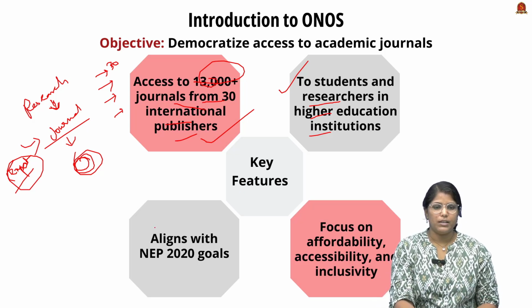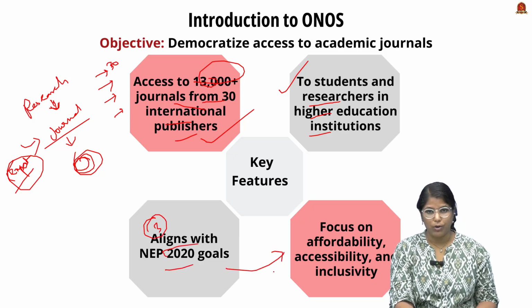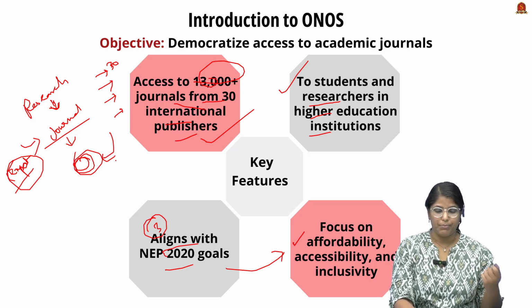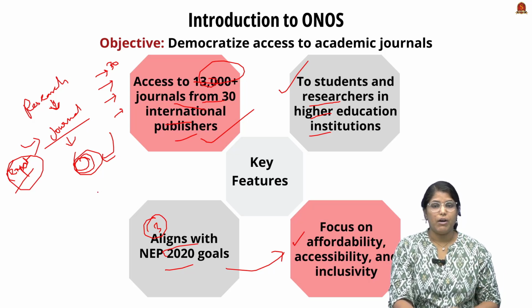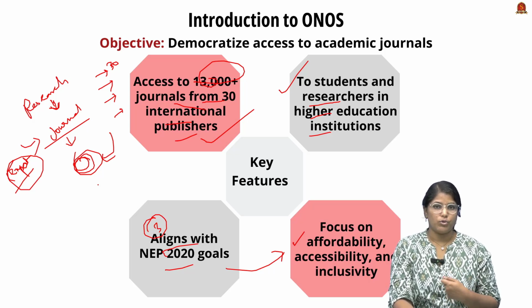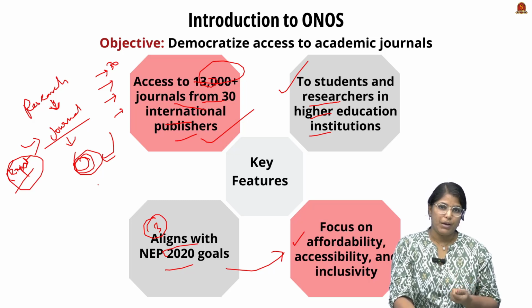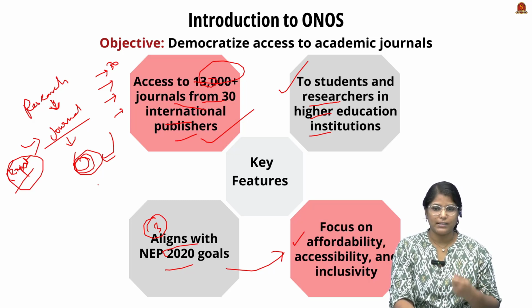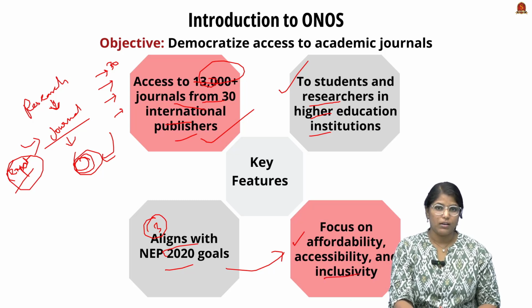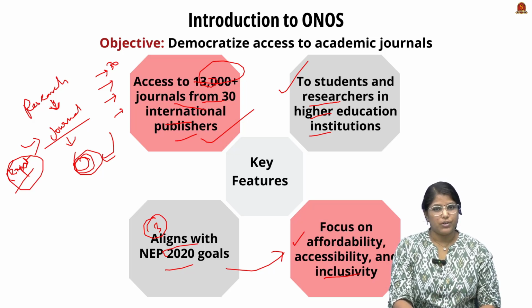Now the third important key feature of it is it aligns with the NEP 2024 goal. I'm telling it because it focuses on affordability, meaning even if these portals have been made into a single window, this will be affordable to everyone. That is why I said it is for open access. So most of the non-premium and the premium journals will be easily accessible, and it will be affordable to access, and it will bring inclusivity, meaning anybody can just log into ONOS and anybody can access this particular research.